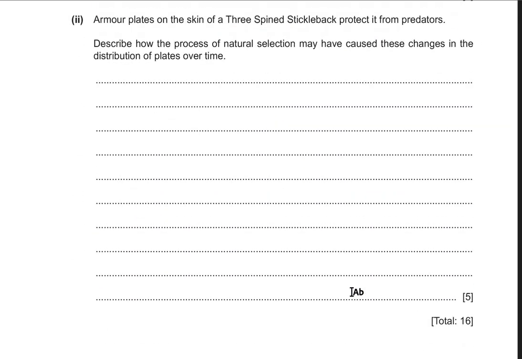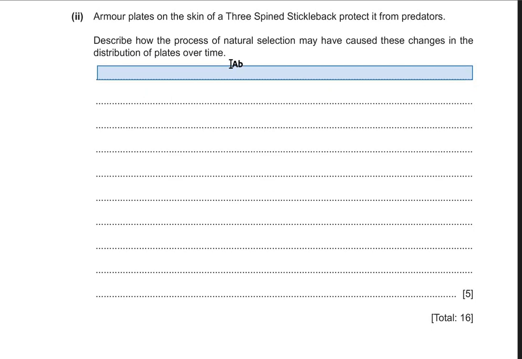Part 2 says that armor plates on the skin of a 3-spine stickleback protected from predators. Describe how the process of natural selection may cause these changes in the distribution of plates over time. So where does natural selection act on? Natural selection acts on the variation among the species. So the variation among the stickleback gave the basis to the natural selection to act on, and there were genetic changes which increased the water transparency, and hence they are going to be more visible to the predators.